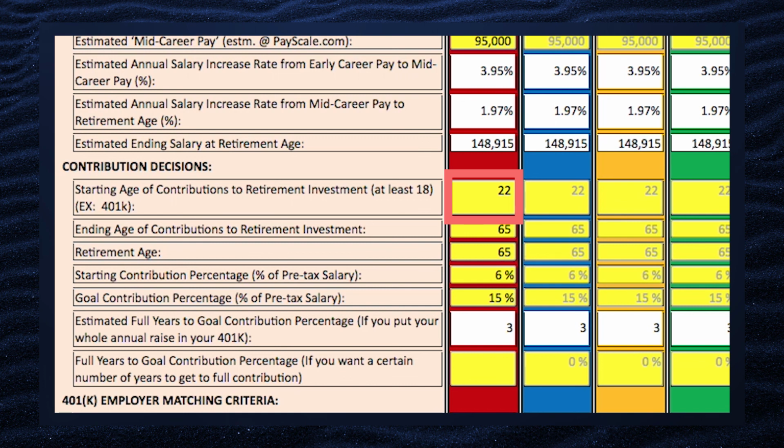And then we're going to take a look at retirement age, retirement contributions, and your starting amount in the 401k as a percentage of your comp. Your goal percentage, remember the experts say 12 to 15%. So I would start here with 15%. Now the calculator starts to work its magic.